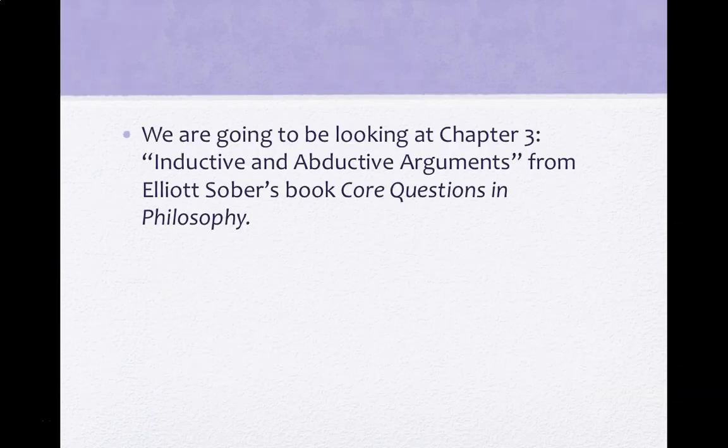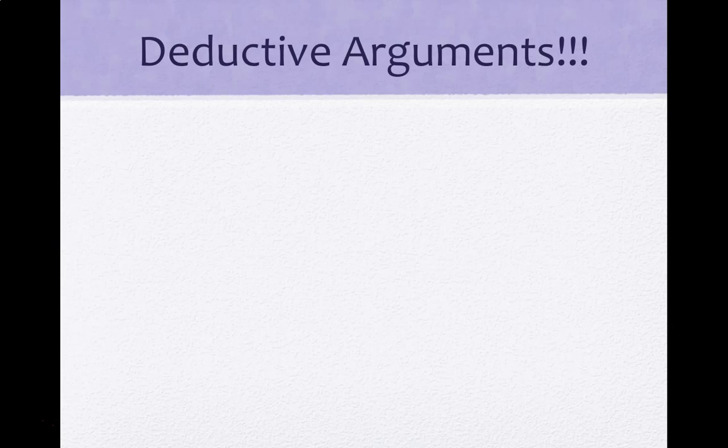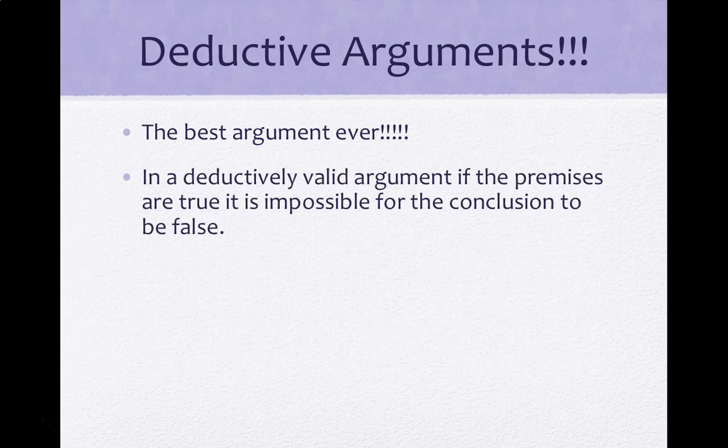In this video, we're going to be looking at Chapter 3, Inductive and Abductive Arguments, from Elliott Sober's book, Core Questions in Philosophy. This is from pages 19 to 24 of the reading. So we just looked at deductive arguments, and they have to be the best arguments ever, right? In a deductively valid argument, if the premises are true, it's impossible for the conclusion to be false. That's amazing. That has to be what we want.